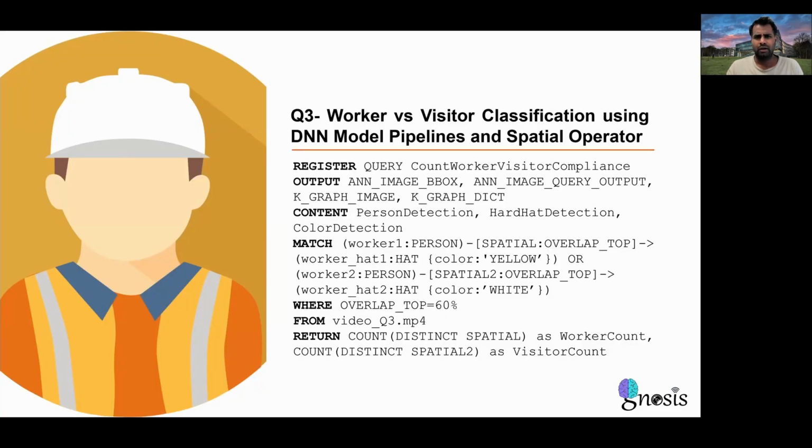Query 3 is about worker versus visitor classification. So here we will count the number of workers and visitors, and there are different outputs we can get in terms of graphs as well as tables. In this query we are using 3 DNN models: person detection, hard hat detection, and color detection, where a spatial overlap top operator is used to identify a person wearing a yellow hat, and another spatial overlap top operator where a person is wearing a white hat. And we can give some threshold values, like overlap with a 60% threshold value.